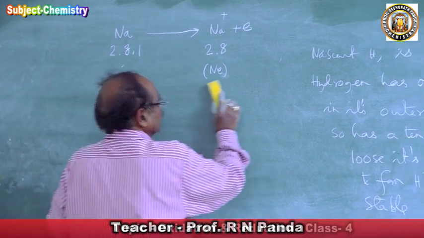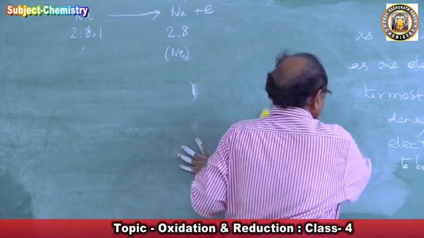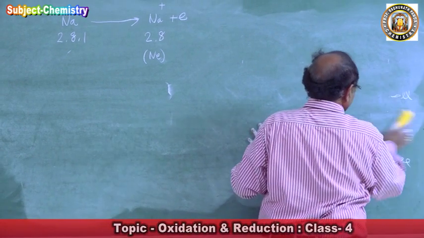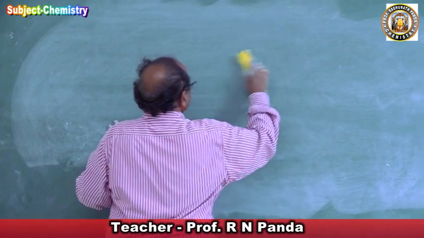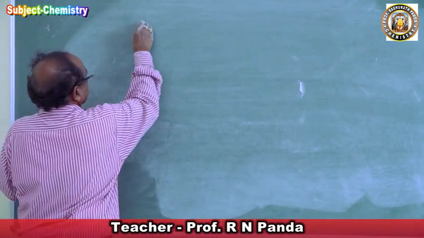Now I will explain what a redox process is, and we will define the redox process. Then we will come to the examples.